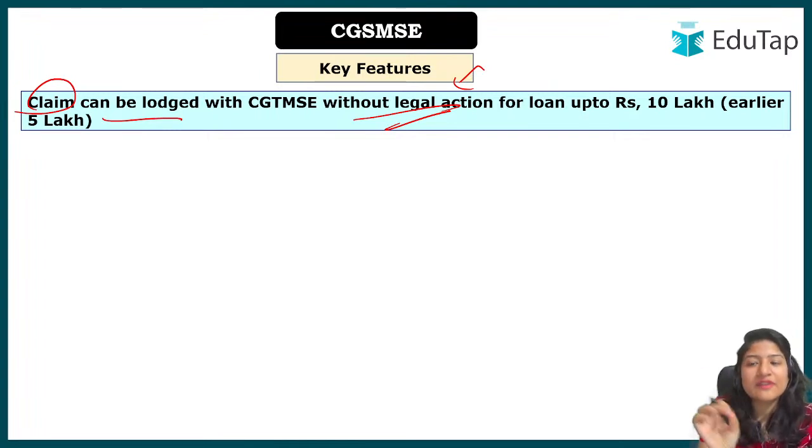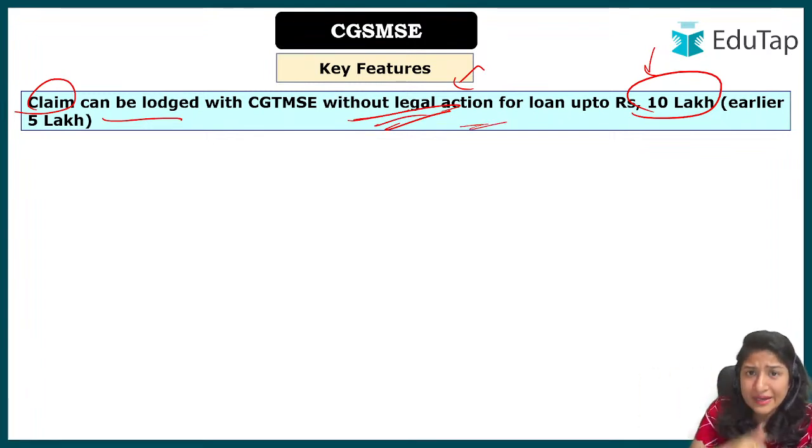But they have said that for the smaller amount, up to 10 lakh, if there is an NPA till 10 lakh, then without any legal action the lender can claim the money from the government. Okay, I hope you understand. Initially this amount was 5 lakh.